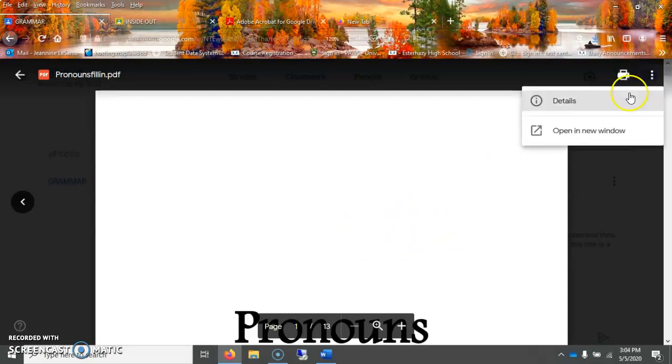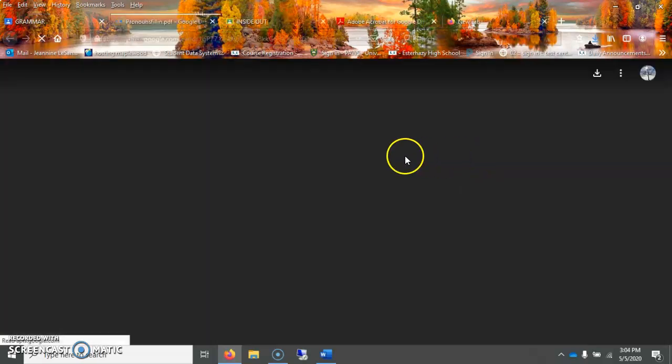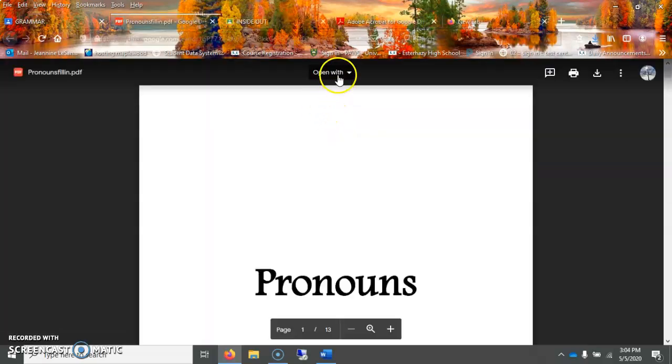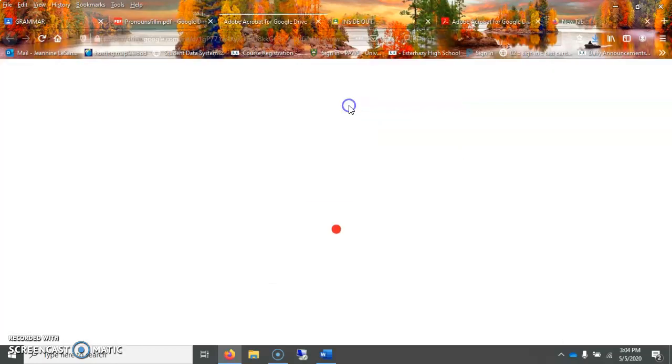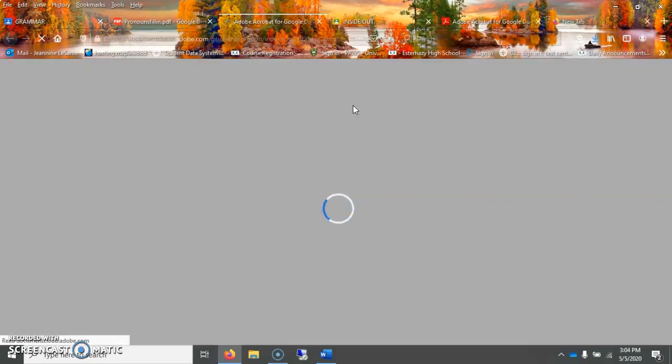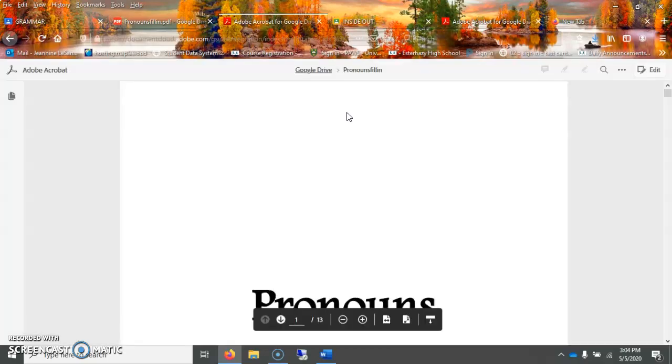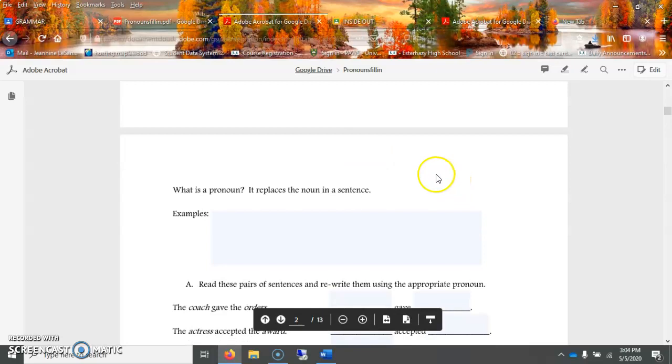So open up your new window and make sure to do the fill-ins like you're supposed to. You need to open with Adobe Acrobat Reader. So hopefully it won't take too long to get started here. Now there is a quiz again too for this one. So once we're done this, to test your knowledge, you can also do the quiz part.